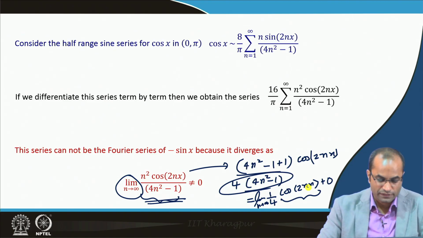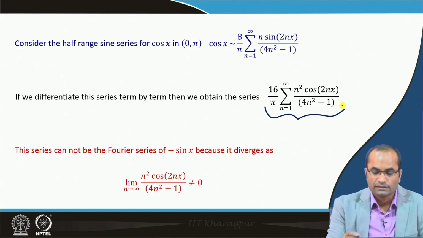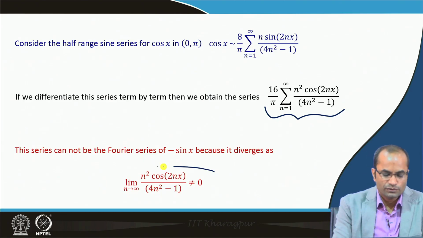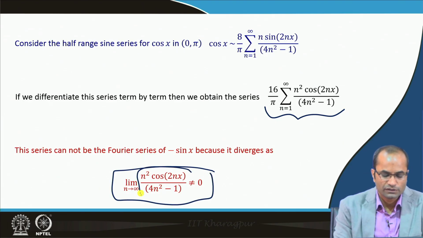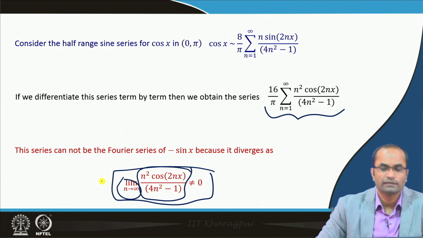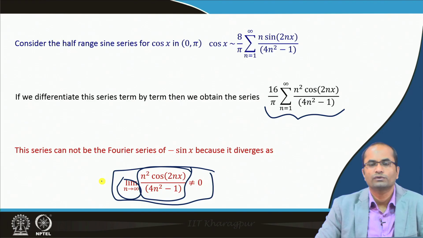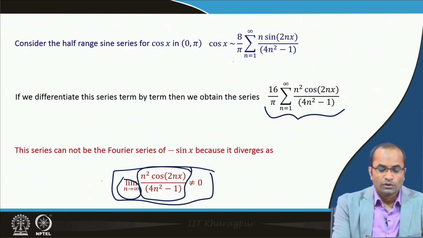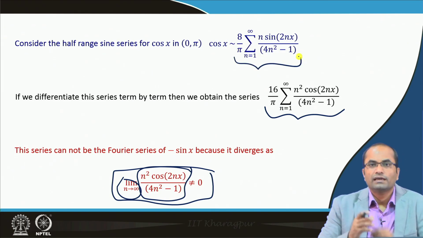So, it is definitely not equal to 0, and that is the necessary condition for a series to converge, that its nth term, taking the limit as n approaches infinity, must go to 0. But here we see that the nth term of this series, when we take the limit as n approaches infinity, is not going to 0, and hence this series will not converge. So, again we have seen that term by term differentiation may lead to a series which does not converge, or it may lead to a series which is not the series of f prime.